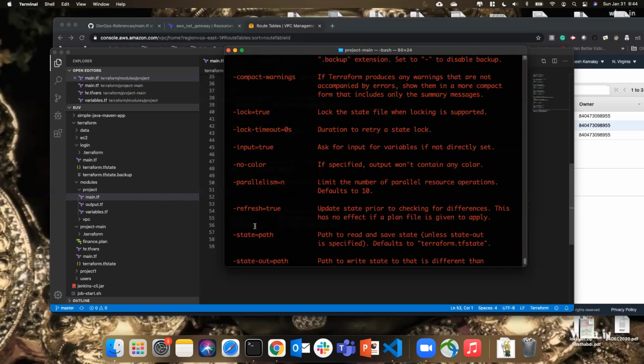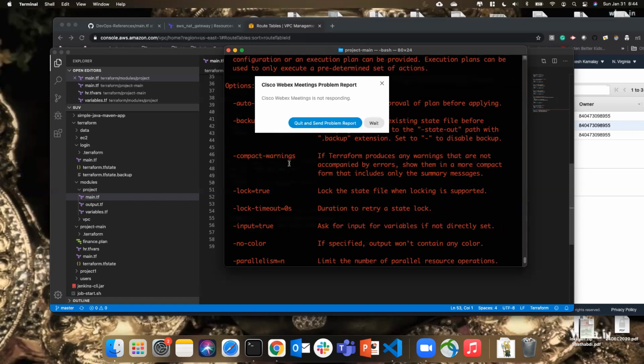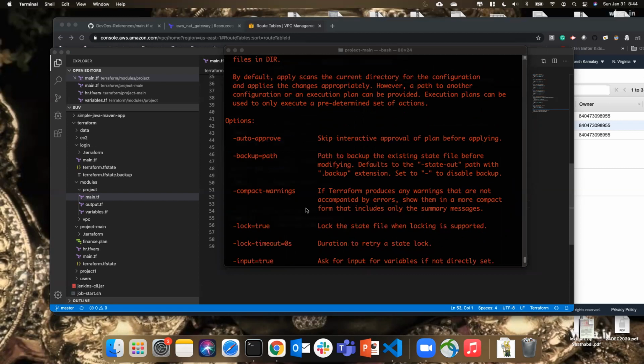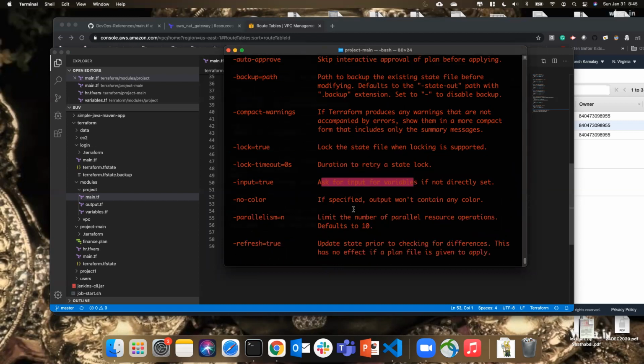There is no plan option here. Variable directly.